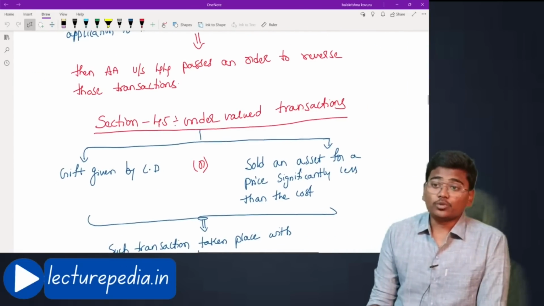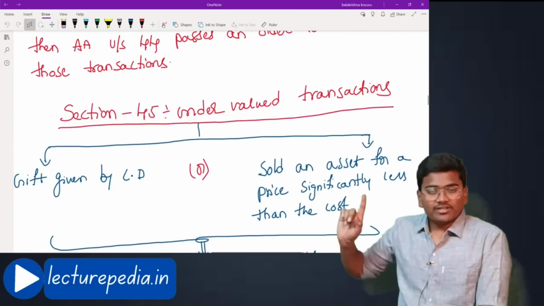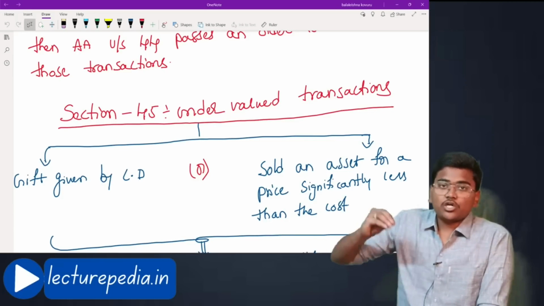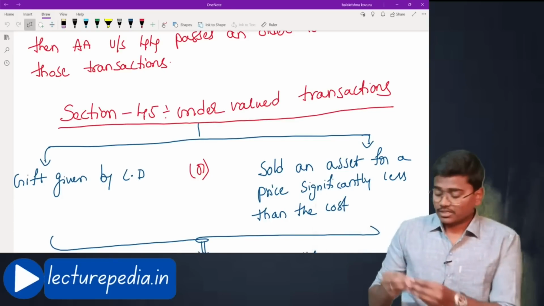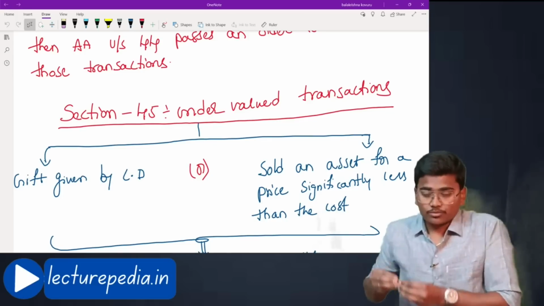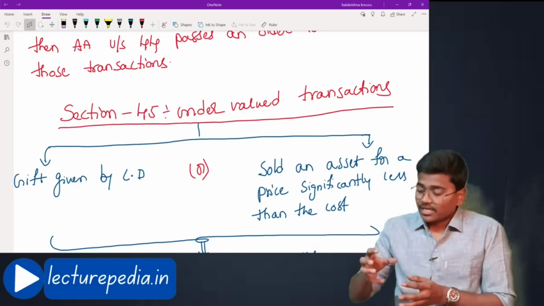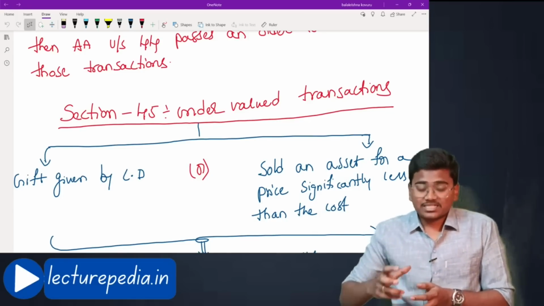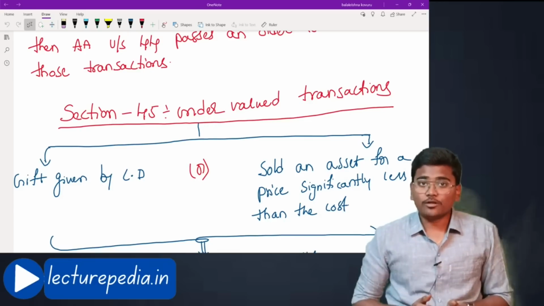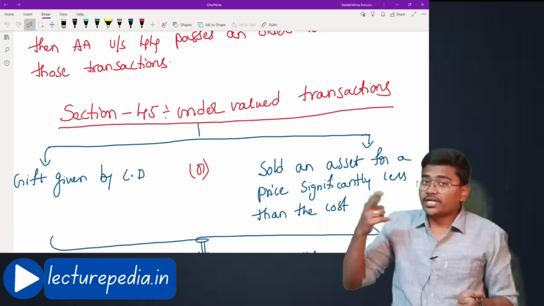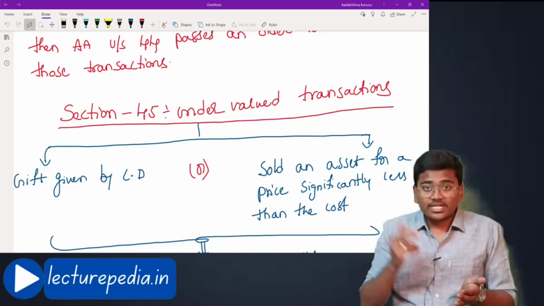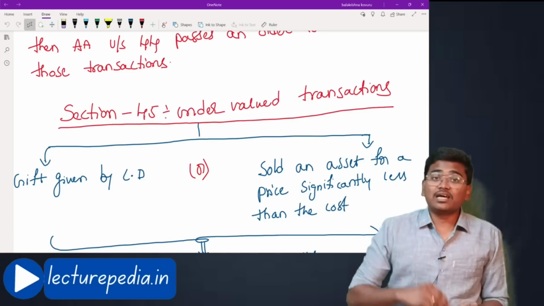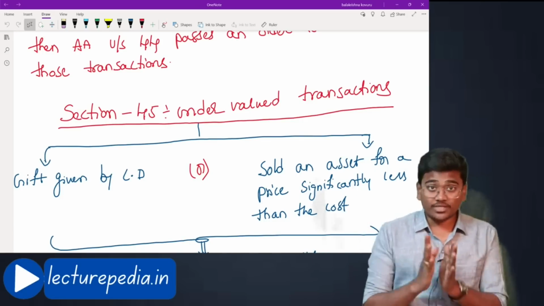Next we will be moving to undervalued transaction. Even undervalued transaction is also a type of avoidance transaction. That means if a liquidator or resolution professional finds that any undervalued transaction has taken place in the corporate debtor, then he can file an application to the adjudicating authority asking it to declare this undervalued transaction as void. Hope that is clear.